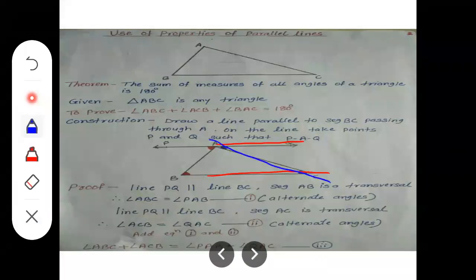See here, PQ parallel to BC, same, and AC is the transversal. Now again the Z symbol form and another pair of alternate angles. Here you can see angle C, and angle A. So the three-letter name is angle ACB,